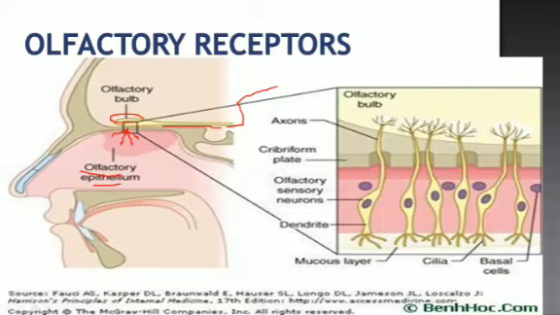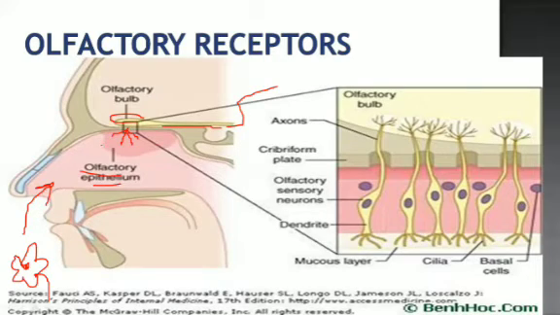So what happens here: the odor particles are chemicals which are released from any substance. For example, from a flower, when it releases, it has to be dissolved in water. How does it dissolve in water if there is less humidity outside? So they just move into the nose. We can see here the mucus layer around these cilia. This mucus layer is sticky and liquidy.